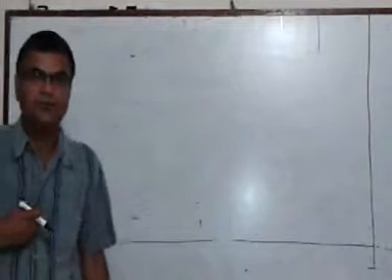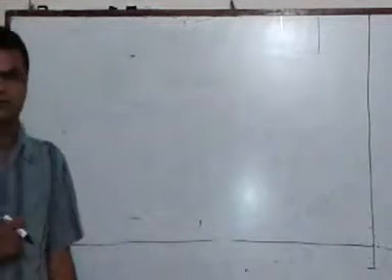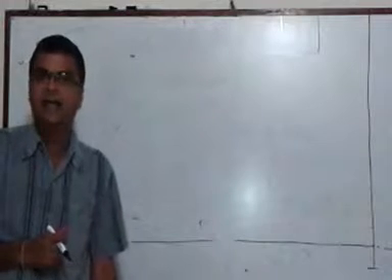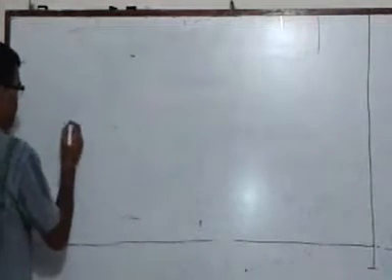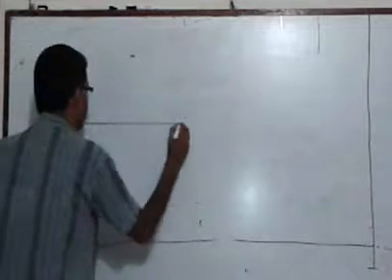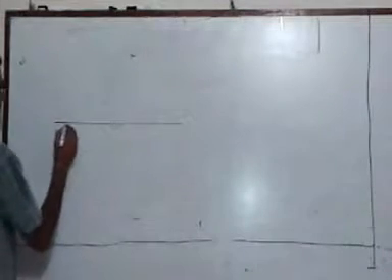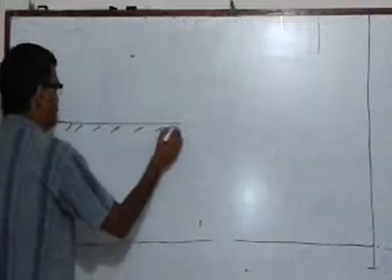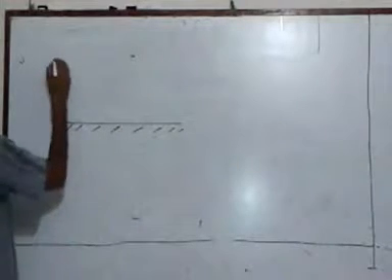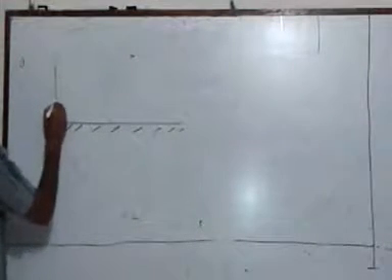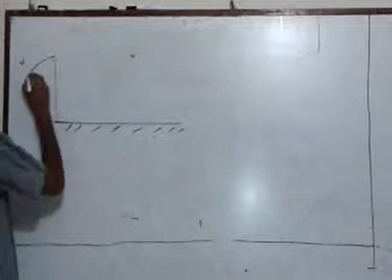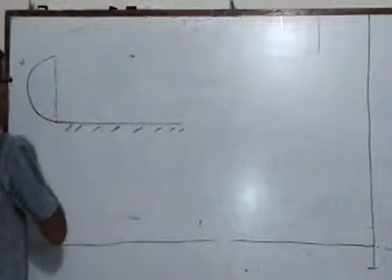Let me define the problem for you. Problem number 55, chapter number 9, H.C. Verma. There is a ramp like this. It is a frictionless surface on the top. It is fixed at the bottom. The ramp is not free to move. And on the other end, it is in the form of a semicircle.